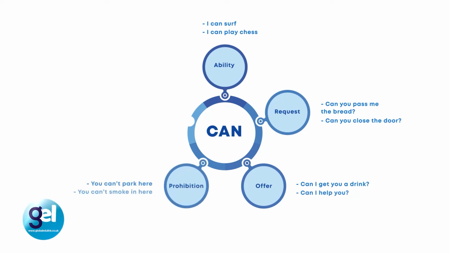For prohibition, you can't park here. You can't smoke in here. And for permission, you can leave now or you can see him now. So one of the easiest modal verbs to start with for lower level learners is can for ability.